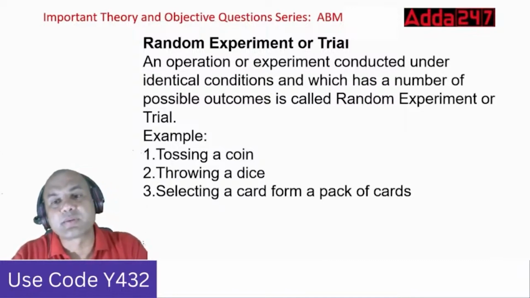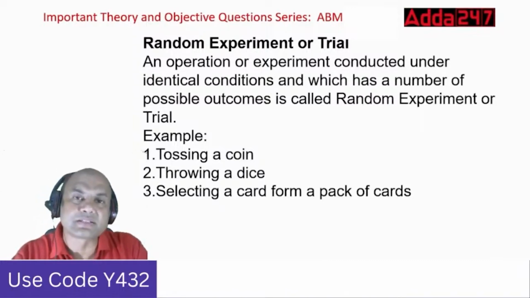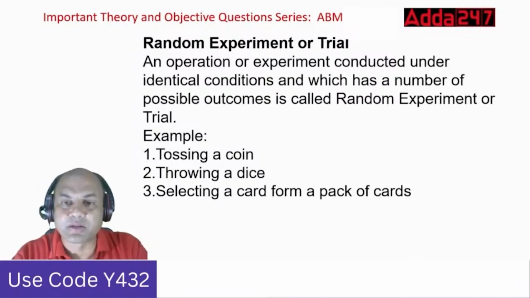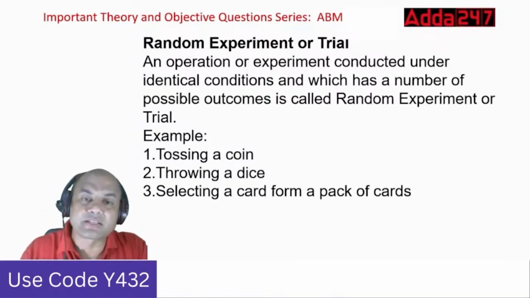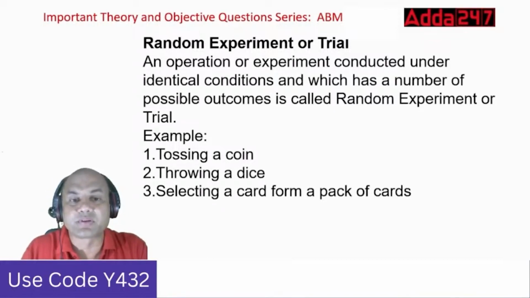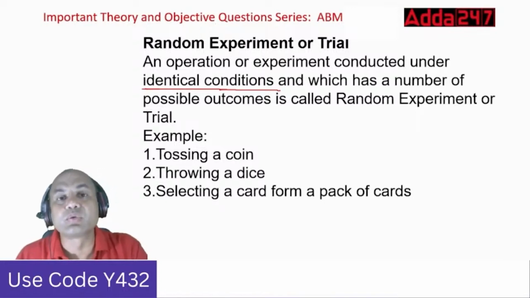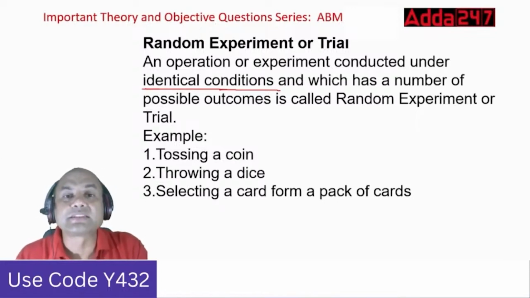An operation or experiment conducted under identical conditions and which has a number of possible outcomes is called a random experiment or trial. Look at this, identical. This is important. Identical conditions means those conditions which are similar. Two boys are identical, two girls are identical. It means they are similar looking. Two countries are identical. It means their culture is similar. That is known as identical.